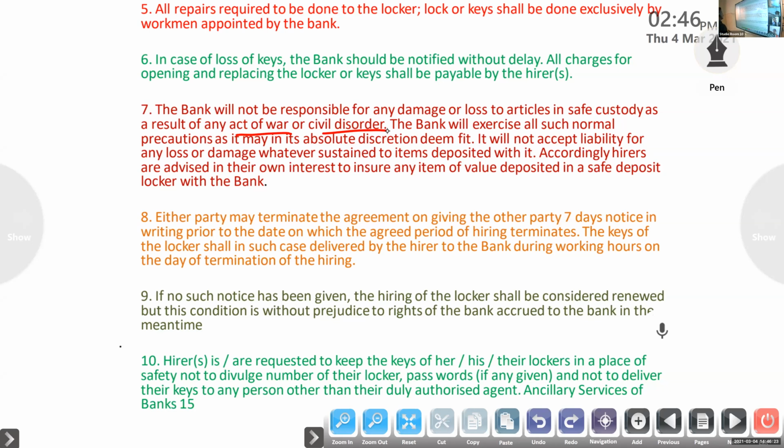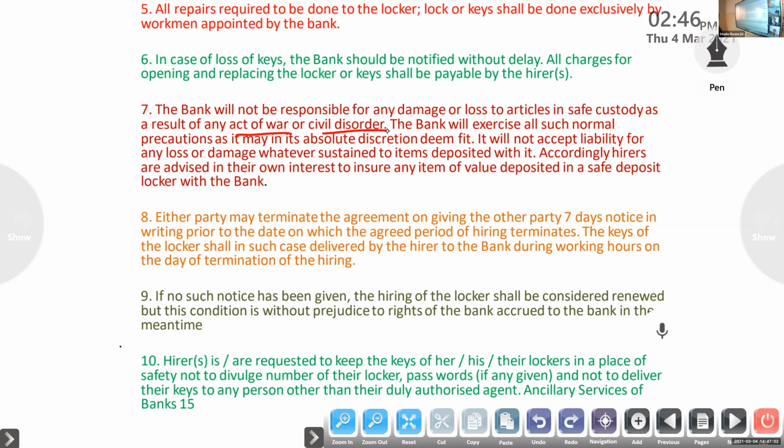Otherwise, if any such thing happens, the hirer has to bear it. Next one, either party. At the time of opening the locker agreement, they will specify those conditions. Either party may terminate the agreement by giving the other party 7 days notice in writing prior to the date on which the agreed period of hire terminates. The keys of the locker shall in such case be delivered by the hirer to the bank during working hours on the day of termination of the hiring. So if anyone wants to terminate the agreement with the bank, they can give 7 days notice. Then they have to give their keys to the bank.